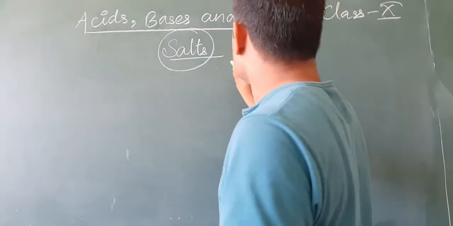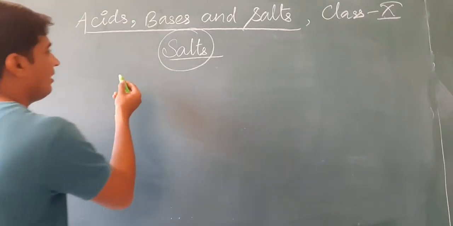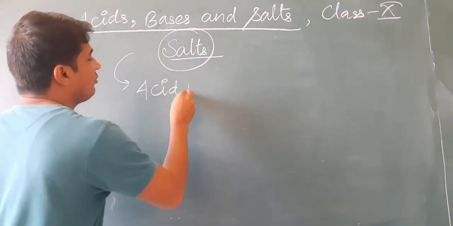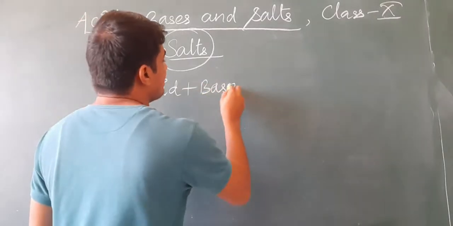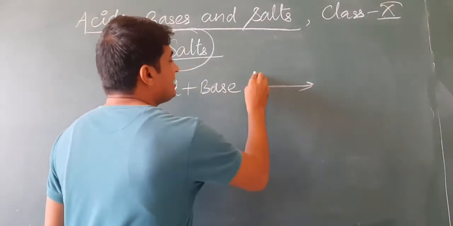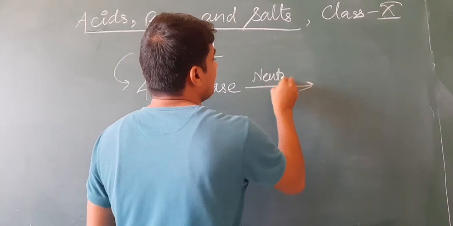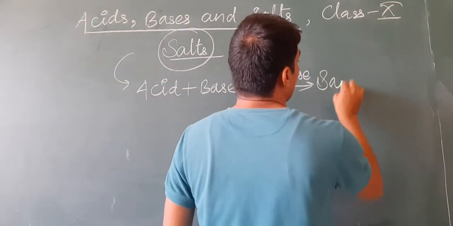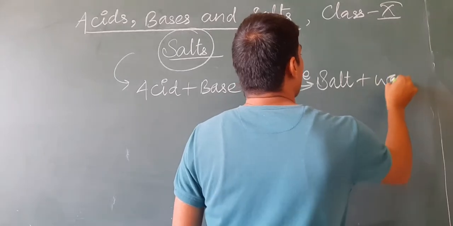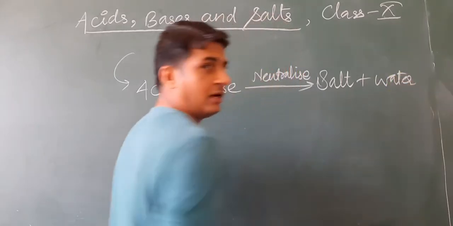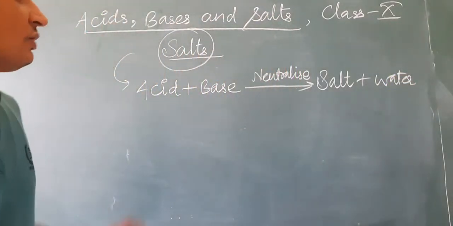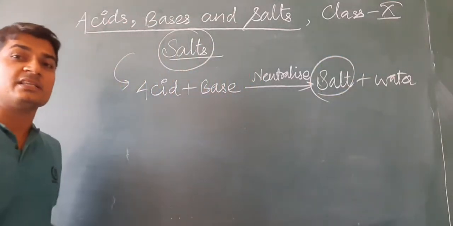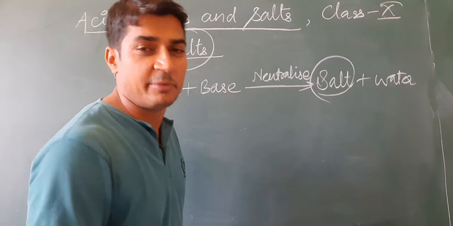Salts are the products. What are salts? Actually the salts are the product of the reaction of acid and bases. When acid and bases react with each other, they neutralize the effect of each other and form salt and water. Okay, so in this way salts are prepared. There are some other ways by which salts can be prepared.